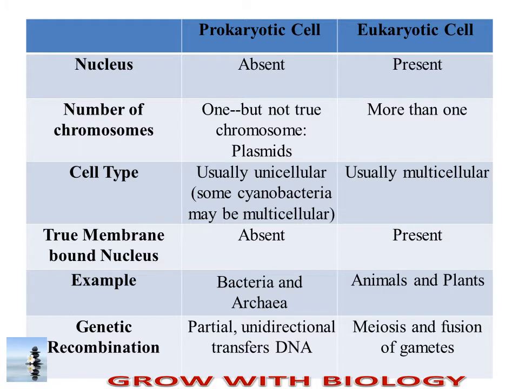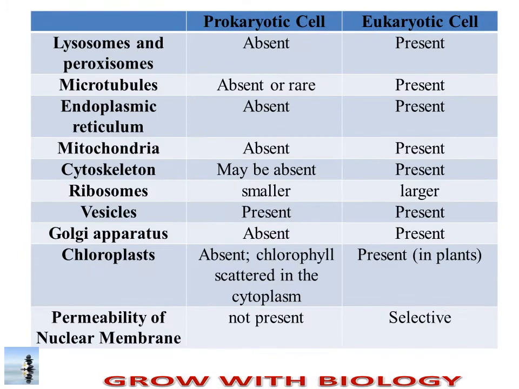In genetic recombination, the partial and unidirectional transfer of DNA from one bacterial cell to another bacterial cell is observed in prokaryotes, while meiosis and fusion of gametes is observed in eukaryotic organisms. Now, if we talk about cell organelles, lysosomes and peroxisomes, microtubules, endoplasmic reticulum, mitochondria, and cytoskeletons are all absent in prokaryotes, while all are present in eukaryotes.